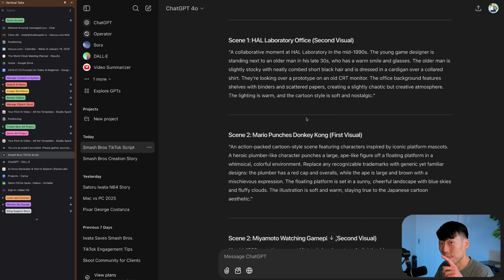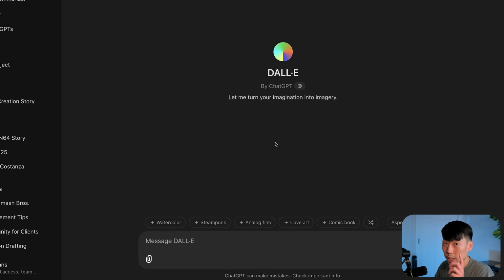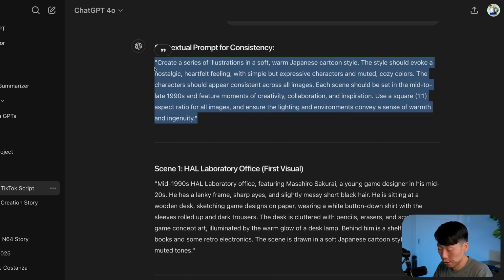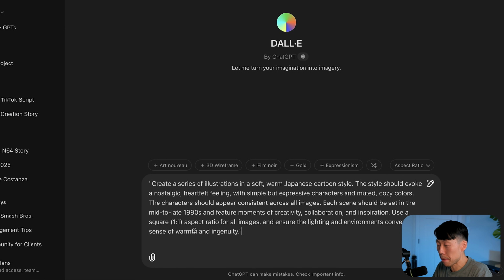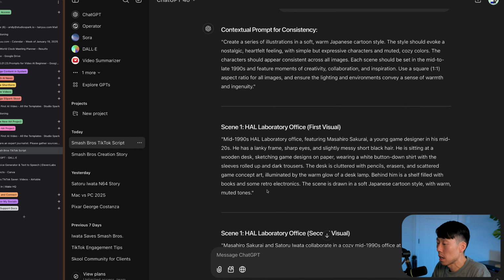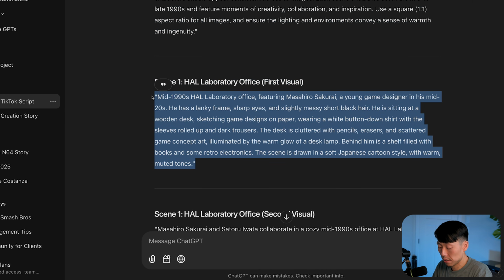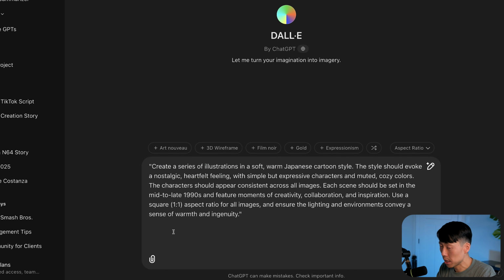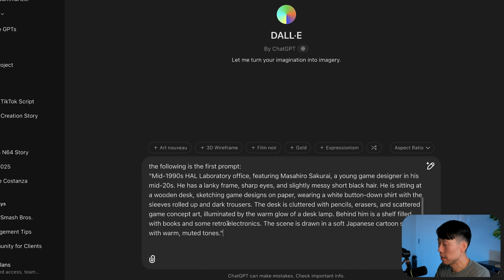step. So now we're ready to create our images. And this is honestly the most exciting part for me. I'm going to access DALL-E, which is also free. They say right here, by ChatGPT. I'm going to go back to my ChatGPT chat here. I'm going to copy this contextual prompt for consistency. I'm going to paste it in. I'm going to also copy the scene 1 and first visual prompt. Go back to DALL-E and just explicitly call out the following is the first prompt. All right, and we can just let it go.